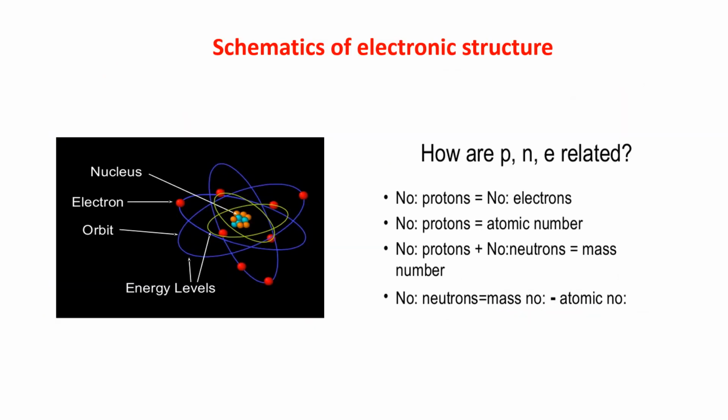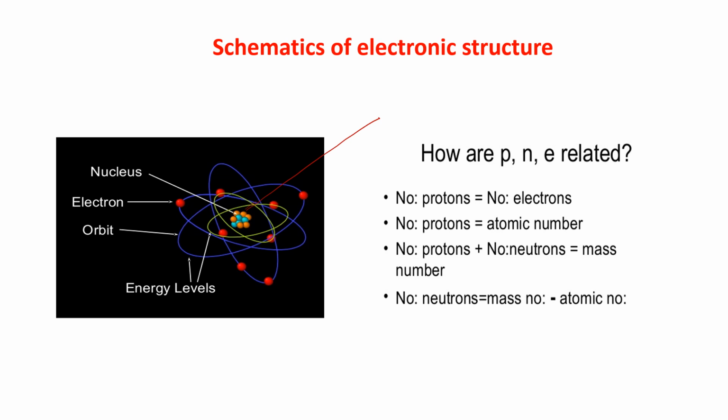This is the electronic structure of an atom. See, this is the nucleus, as I told you. It contains protons and neutrons. This is known as the nucleus.